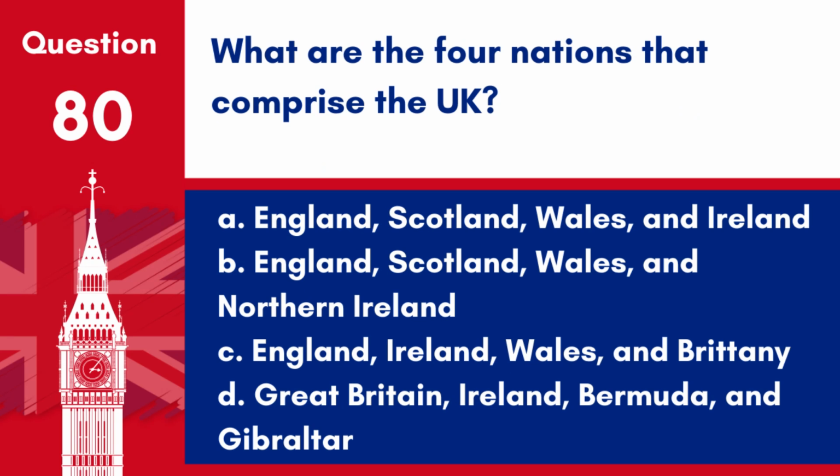Question 80. What are the 4 nations that comprise the UK? A. England, Scotland, Wales and Ireland. B. England, Scotland, Wales and Northern Ireland. C. England, Ireland, Wales and Brittany. D. Great Britain, Ireland, Bermuda and Gibraltar. Answer: B. England, Scotland, Wales and Northern Ireland. The United Kingdom is made up of 4 constituent countries: England, Scotland, Wales and Northern Ireland.